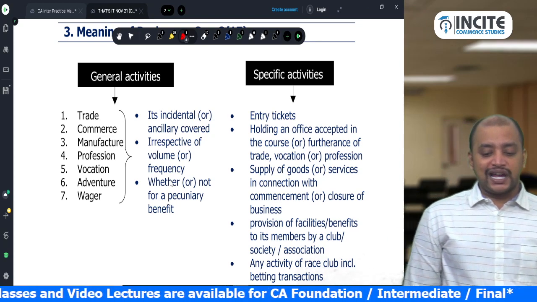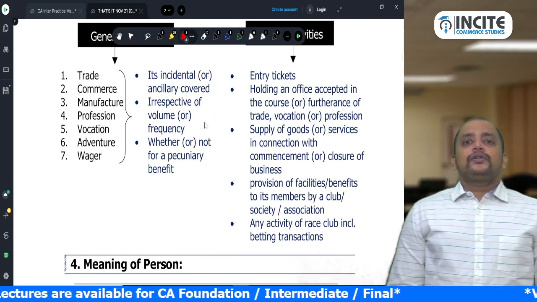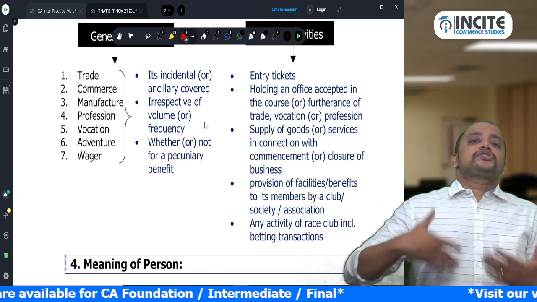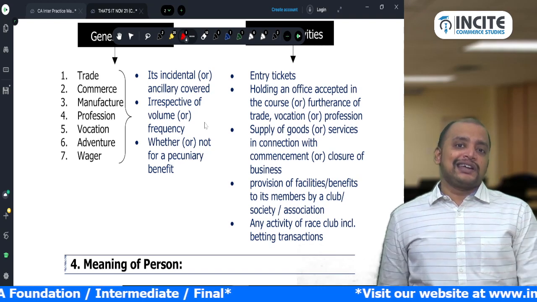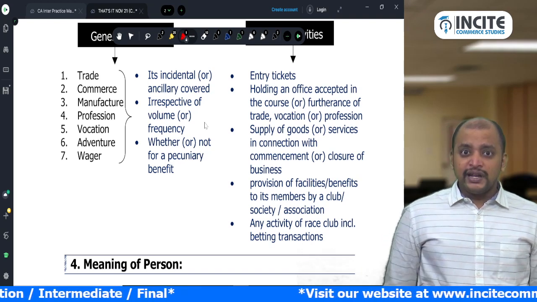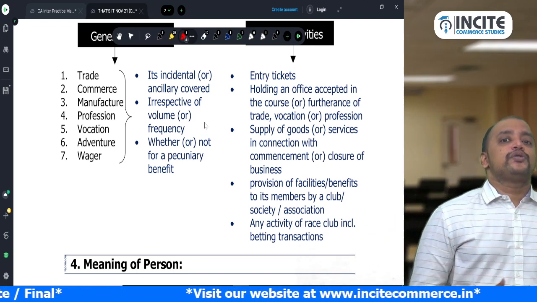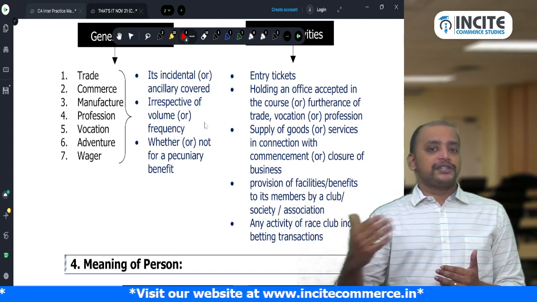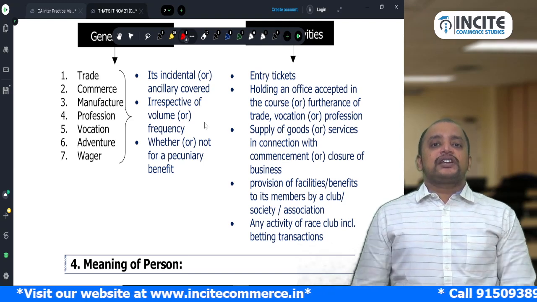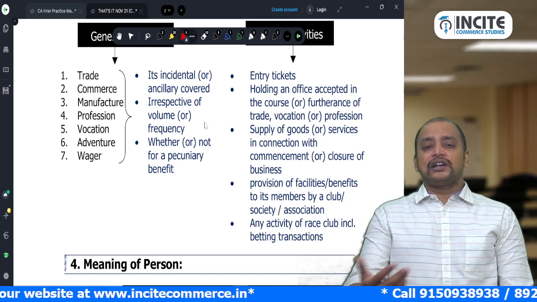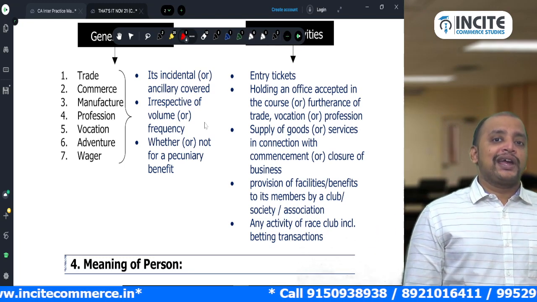What are those specific activities? Entry tickets. Giving admission, like access to the premises against collection of some amount, is known as entry tickets. So that is covered under business, any premises. Then holding an office accepted by a person in the course or furtherance of his trade, profession, or vocation. For example, there is a chartered accountant who contested in the elections and became a central council member or the president of ICAI. For becoming the president of ICAI, some money will be received. So that will come under business.